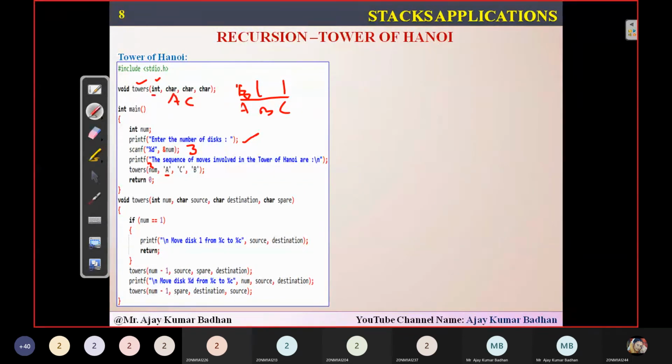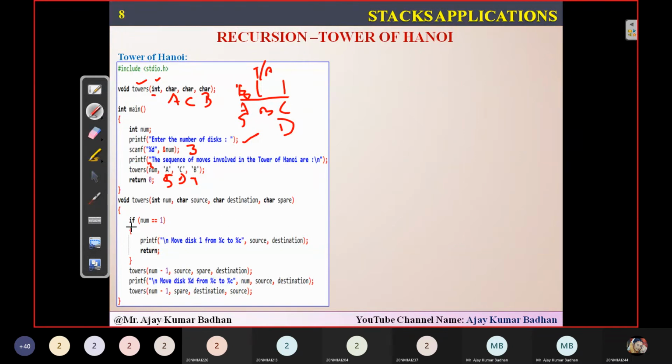So here source node is A. This is your source node. From this particular pillar, you want to transmit the disk to C. So this is your destination. This is your source, this is your destination, and this is B. B is a spare, or we can call it a temporary or auxiliary pillar. Now we are performing the operation void tower int number and all.